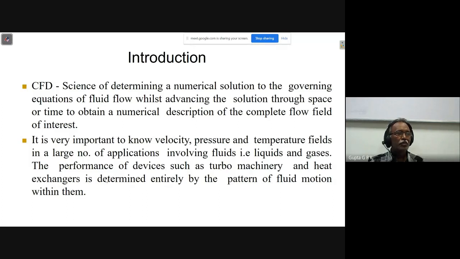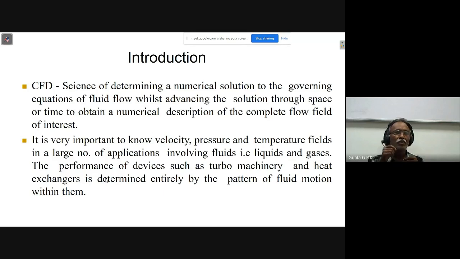Solving a CFD problem means we have to get the velocity, pressure, and temperature fields in a large number of applications, which involve the flow of fluids, that is liquids and gases.